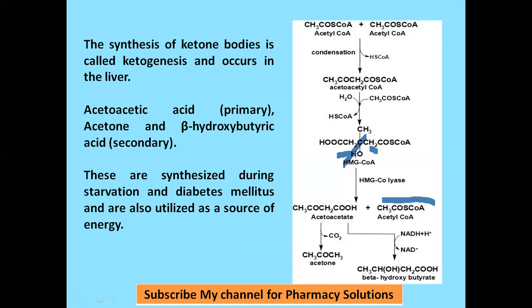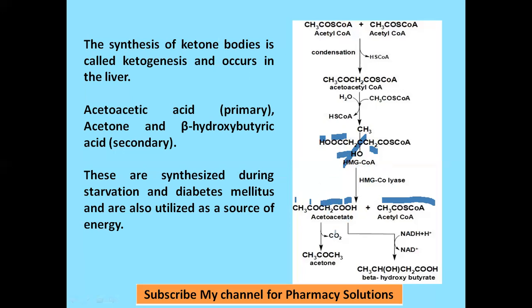And the remaining part has CH3, CO, CH2CO, and OH. So that is acetoacetate. That is how cleavage takes place in HMG-CoA in presence of the enzyme lyase.